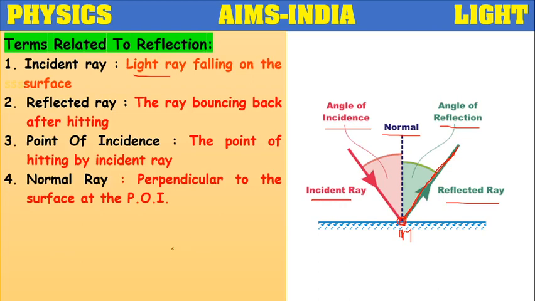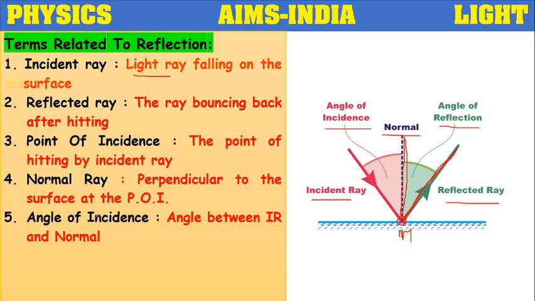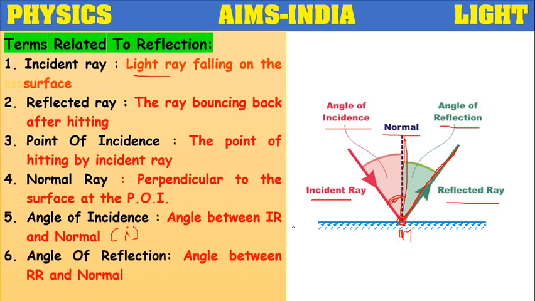Normal ray is the perpendicular line drawn at the point of incidence to the surface or to the mirror. That is called normal ray. Angle of incidence is the angle between the incident ray IR and the normal. Whatever angle is there, that is the angle of incidence, denoted by the symbol I. Next, angle of reflection is the angle between the reflected ray RR and the normal, and it is denoted by the symbol R.